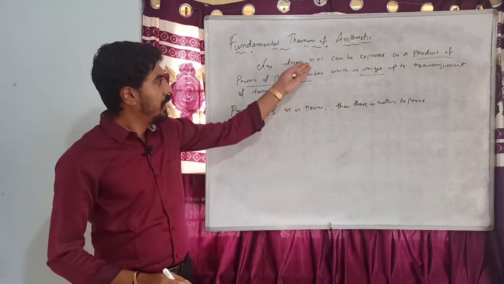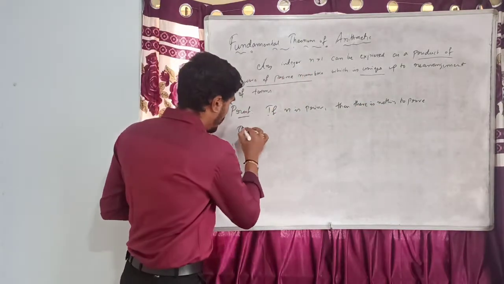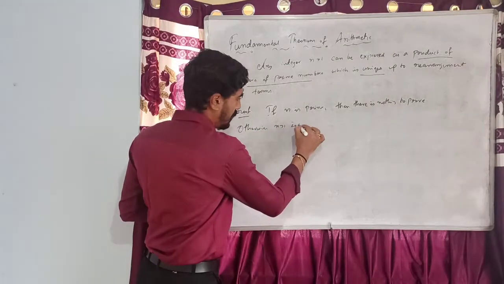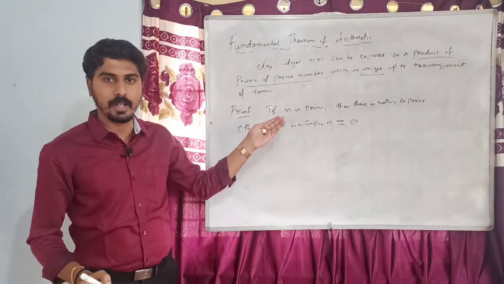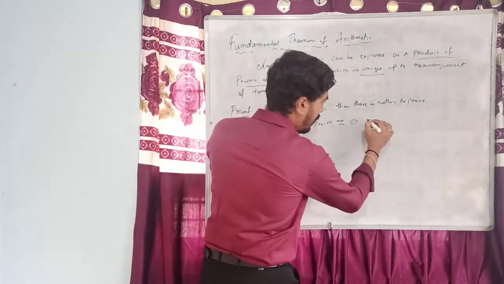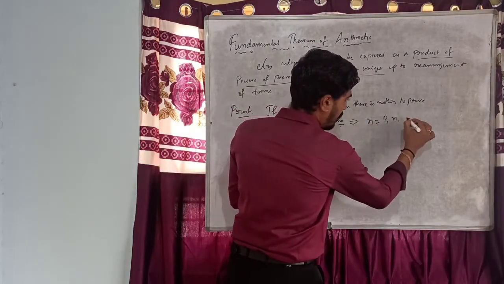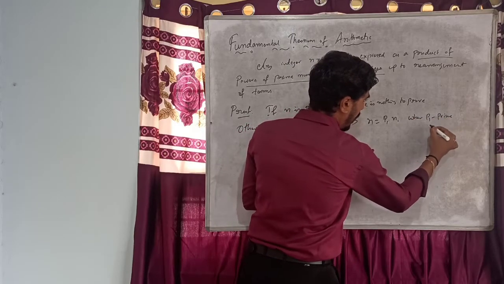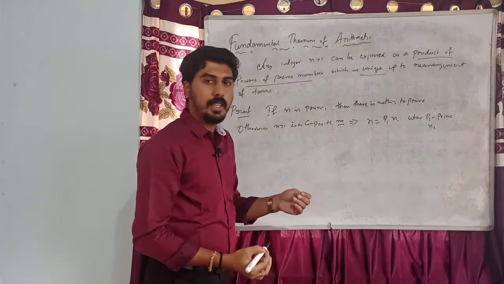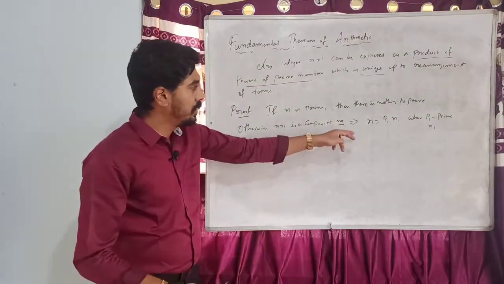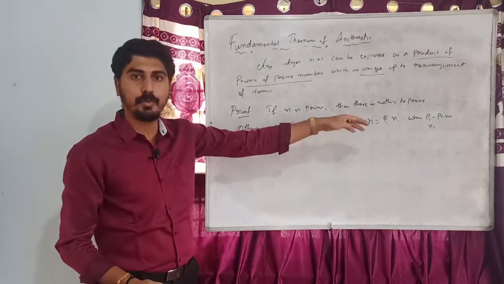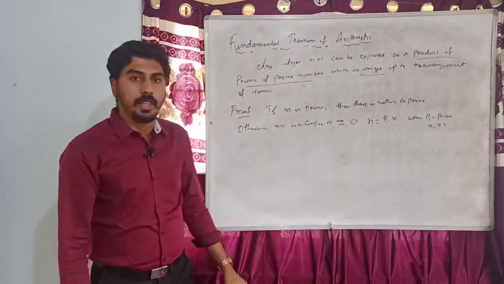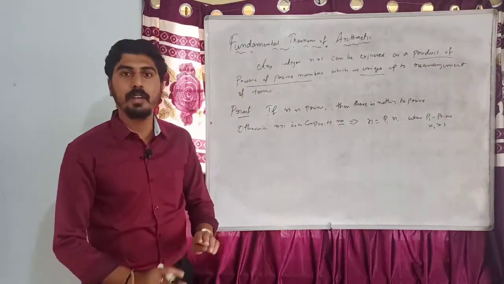Otherwise, n is a composite number. So n greater than 1 is a composite number, so n has a prime factor. So n can be written as p1 into n1, where p1 is a prime number and n1 is greater than 1. Since n is a composite number, n1 should be greater than 1.